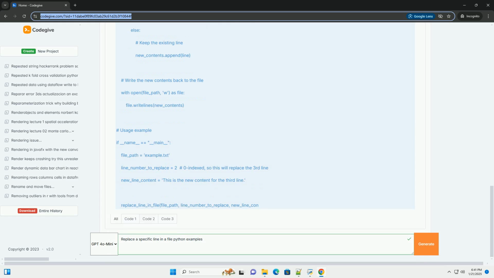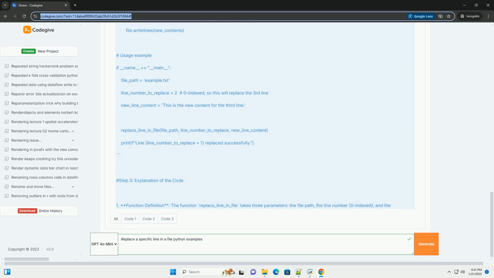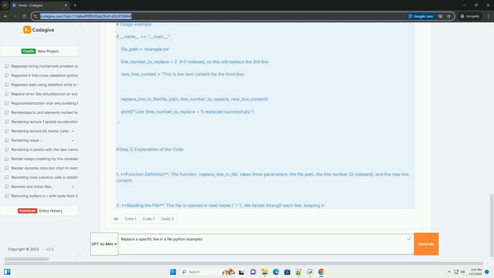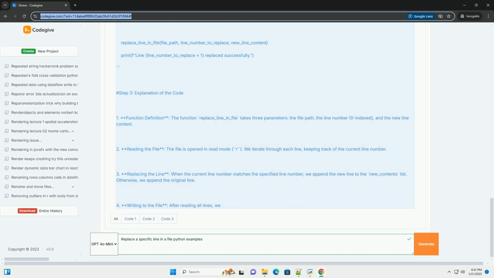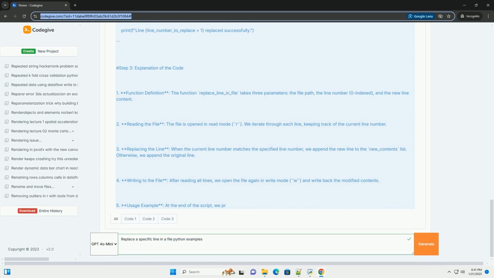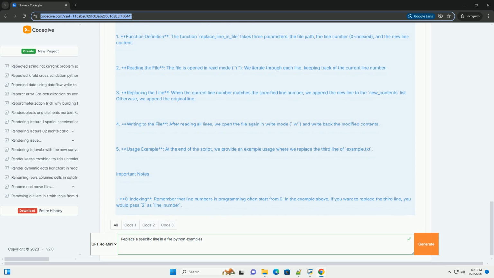Tutorial: Replacing a specific line in a file. Step 1. Understanding the approach. 1. Read the original file: load the contents of the file into memory. 2. Modify the contents: replace the specific line that you want to change.